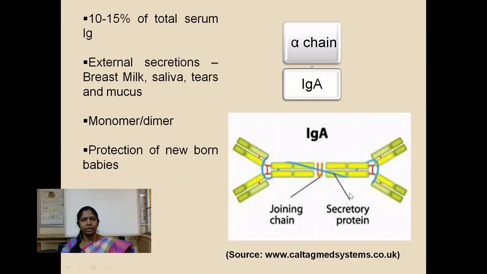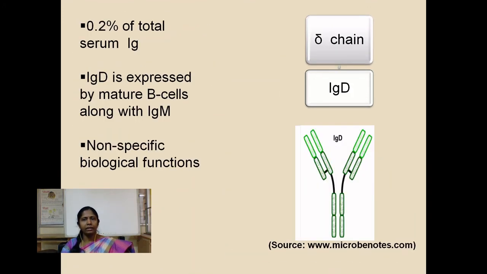IgG, IgA and IgD possess only 4 domains in the heavy chain, 1 in the variable region and 3 in the constant region. The biological functions of IgD are non-specific and are yet to be identified. It is also said to play an important role in secondary immune responses.